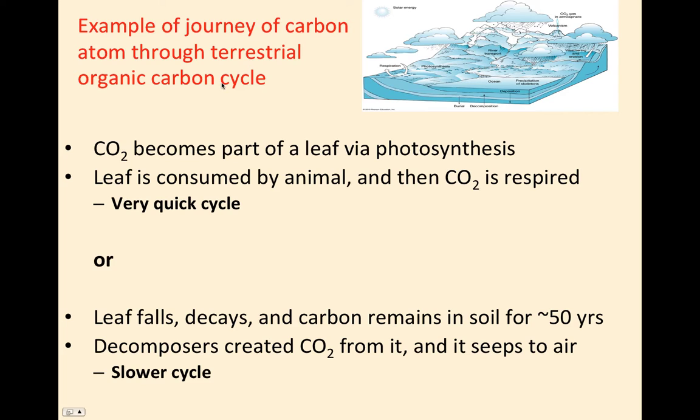Here's an example of some of the pathways of an organic carbon atom. CO2, which is considered inorganic carbon, becomes part of a leaf by photosynthesis. The leaf can be consumed by an animal, and then the CO2 is directly respired to the atmosphere. That's obviously quite a quick cycle happening in a very short period of time.